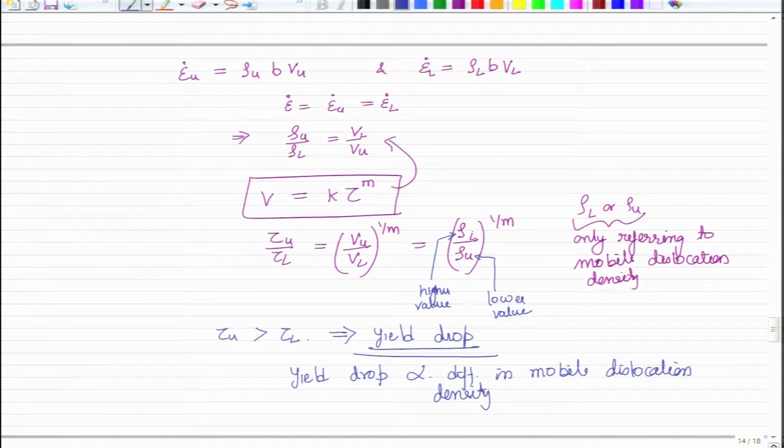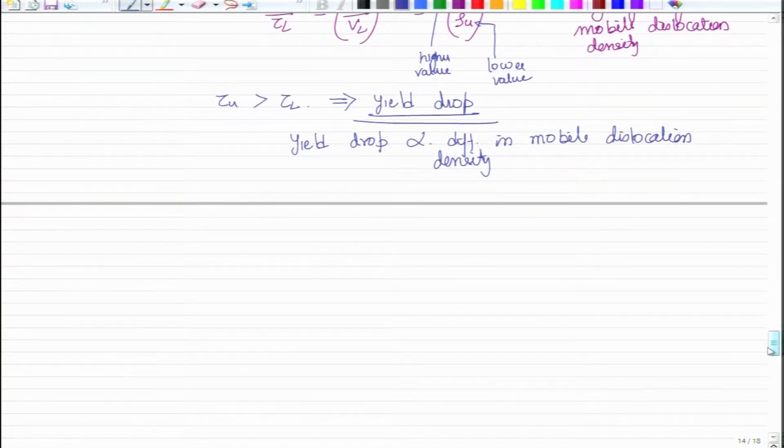So, this equation is giving us two important pieces of information: why there should be a yield drop, and that when there is a yield drop it is proportional to the difference in mobile dislocation density. This has actually been observed. People have done experiments where they took materials with different dislocation density, and this is what they observed. On the y axis you have tau, the resolved shear stress, and on the x axis you have displacement rate.